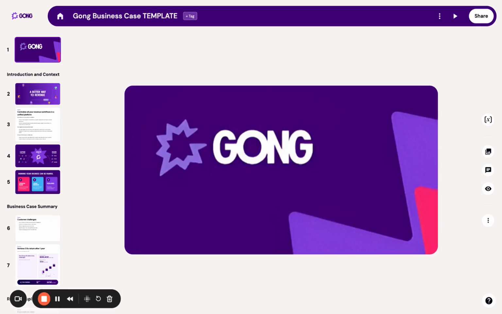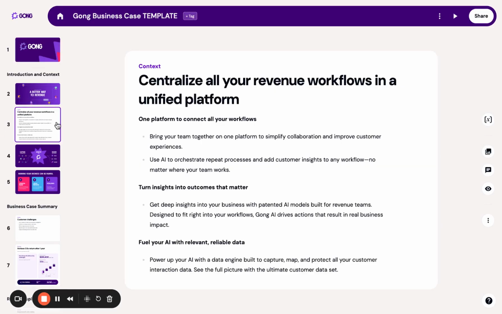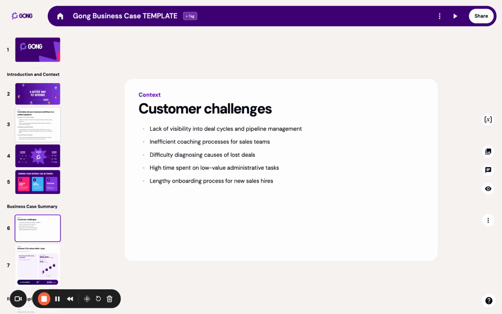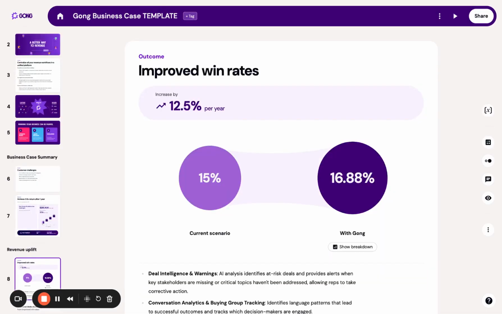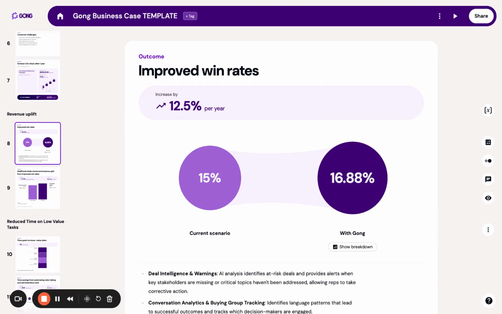Now, Gong has established itself in the world of revenue intelligence, helping teams understand customer interactions at scale. And they address a number of key customer challenges, which we're going to dive into today. The first of our outcomes speaks to the uplift in win rate coming as a result of better deal alerts and pattern identification for successful outcomes.